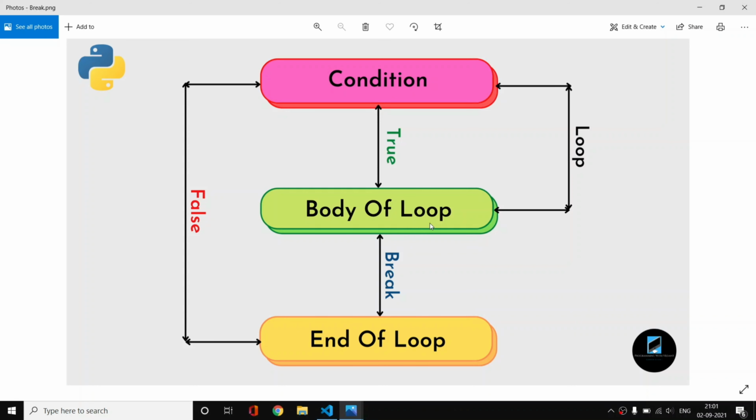Now we come to the body section. What we have done so far is increment the value of I by 1. So now I is 2, and as this is a loop, we move again to the condition.